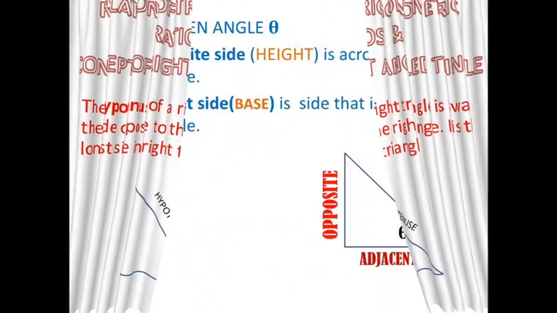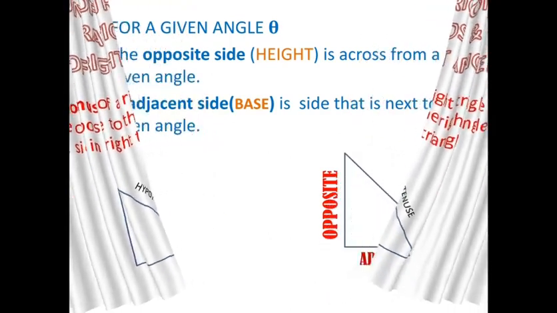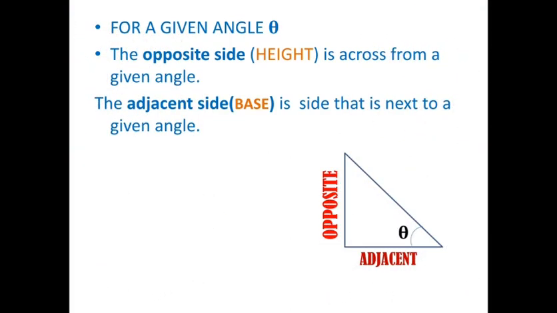Then, for a given angle theta, if we consider an angle of a right triangle excluding the right angle, there are two other acute angles. Let us consider this angle which is given and name it theta. Okay, so the side opposite to theta, or the side which is opposite to theta, is called the opposite.